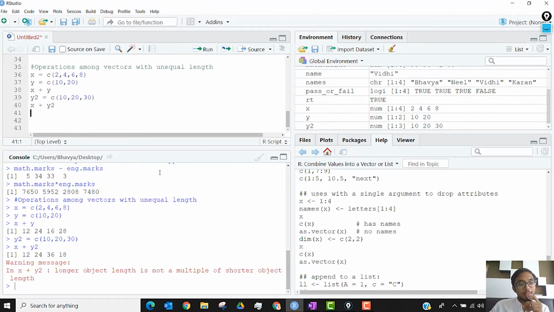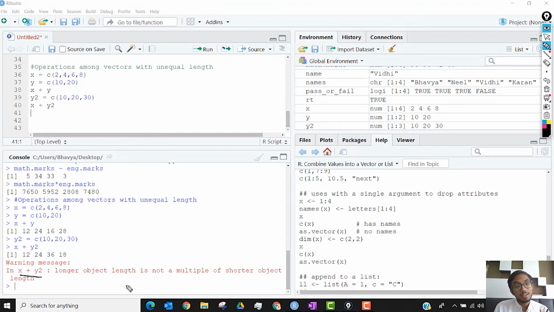As soon as I ran this, I got the answer 12, 24, 36, 18. But along with this, I got a warning message in x plus y2: longer object length is not a multiple of the shorter object length.